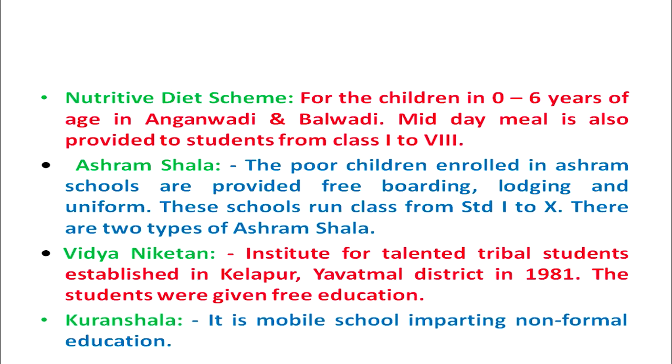One is basic ashram shalas, which are run for class 1st to 7th, and the second type is para basic ashram shala, which runs classes from 8th to 10th. In these ashram shalas, free boarding, free lodging, free uniform and free textbooks are provided to the students belonging to poor parents.